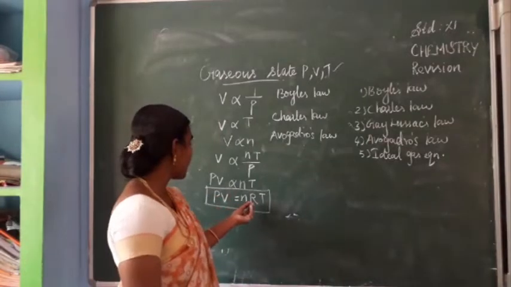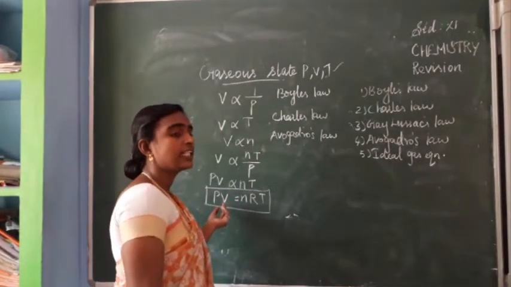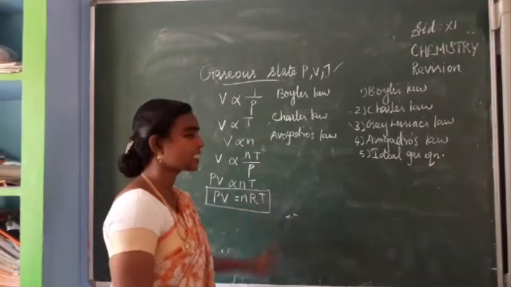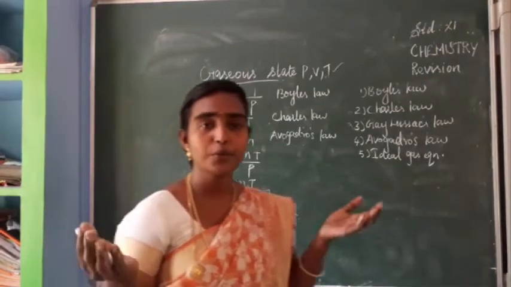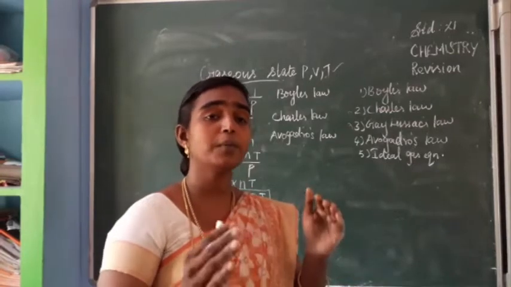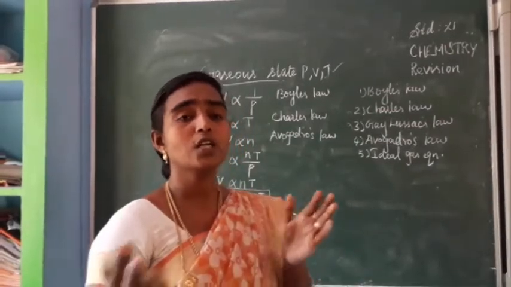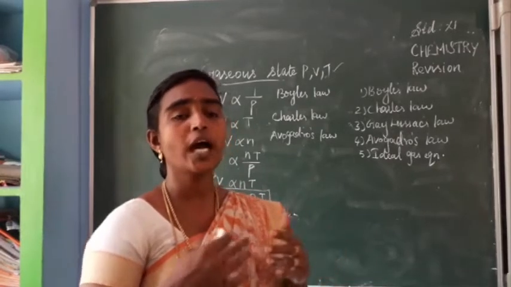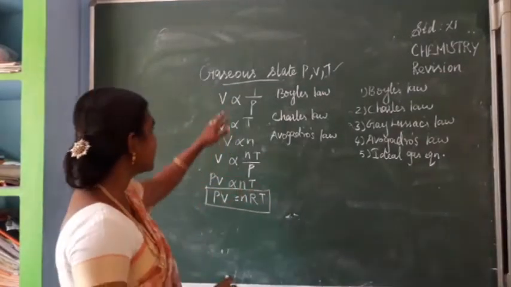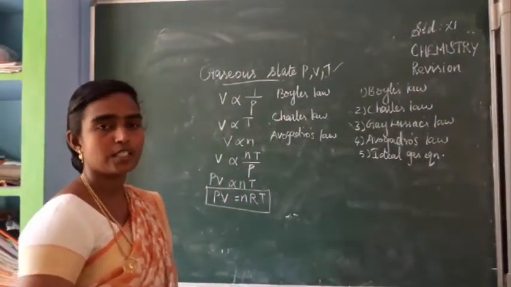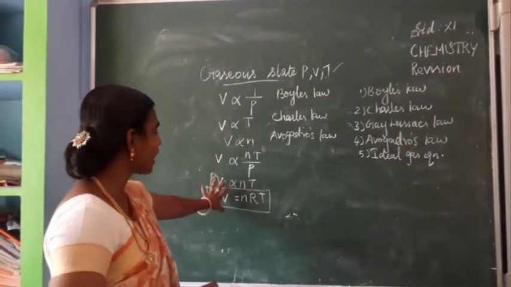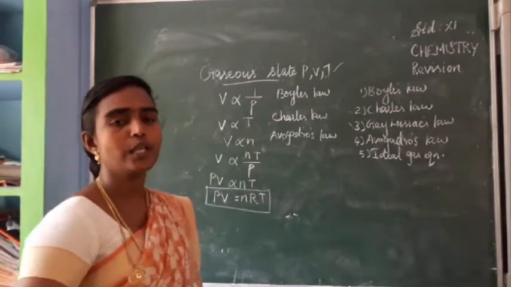From this, after substituting the standard temperature, pressure and volume values, you can find the gas constant value. For some problems you use the value 8.314, for some problems you use 0.0821. Depending upon the unit, you have to change the R value, the gas constant value. Is it clear? So what we have seen is how to derive the ideal gas equation using three laws, Boyle's law, Charles' law and Avogadro's law, and the final equation is PV is equal to nRT.